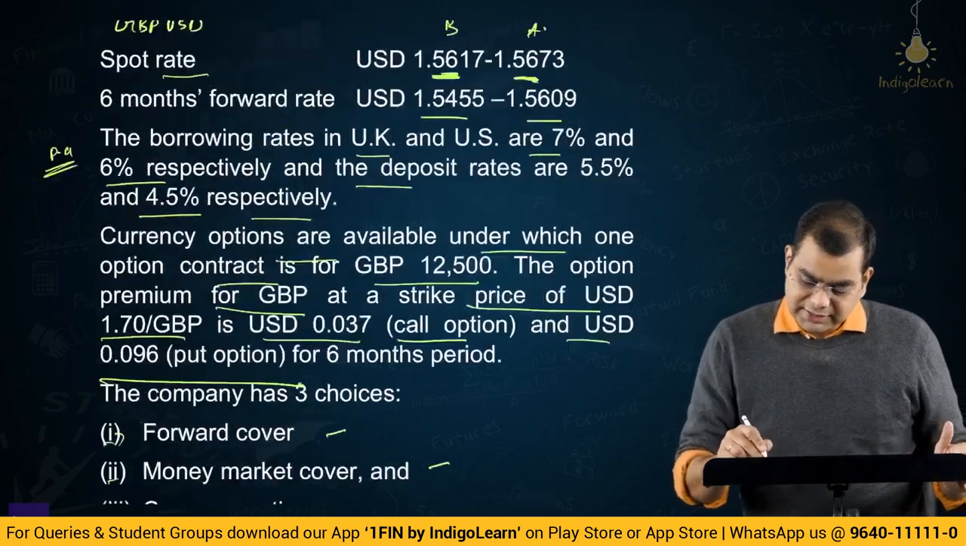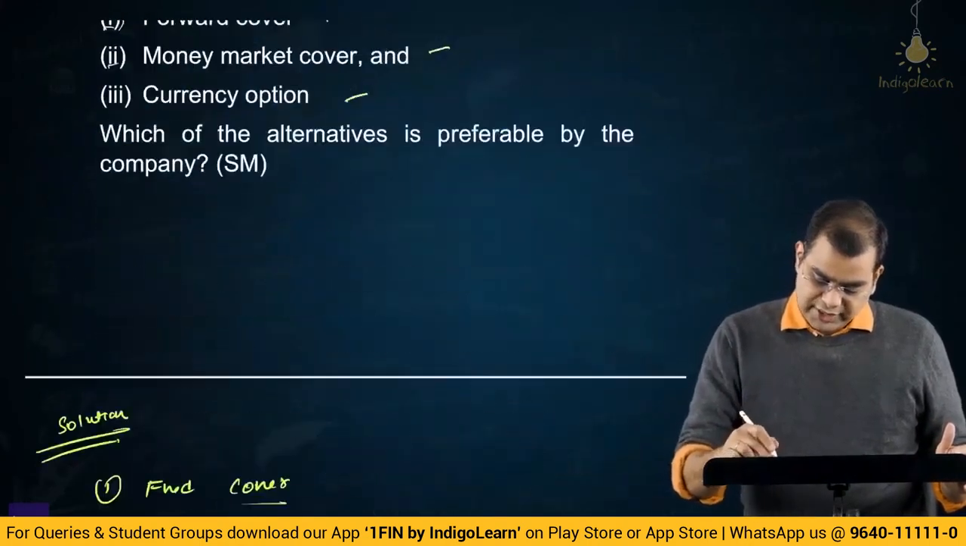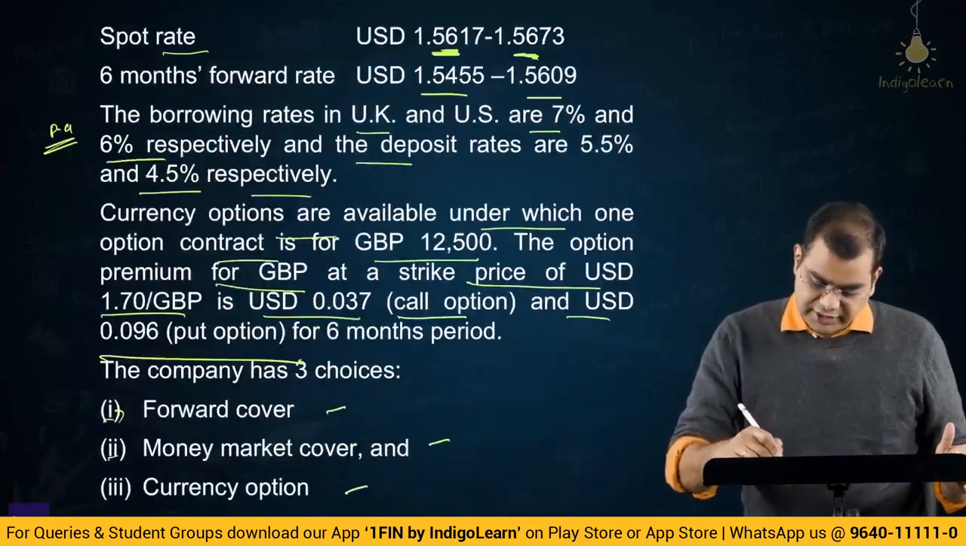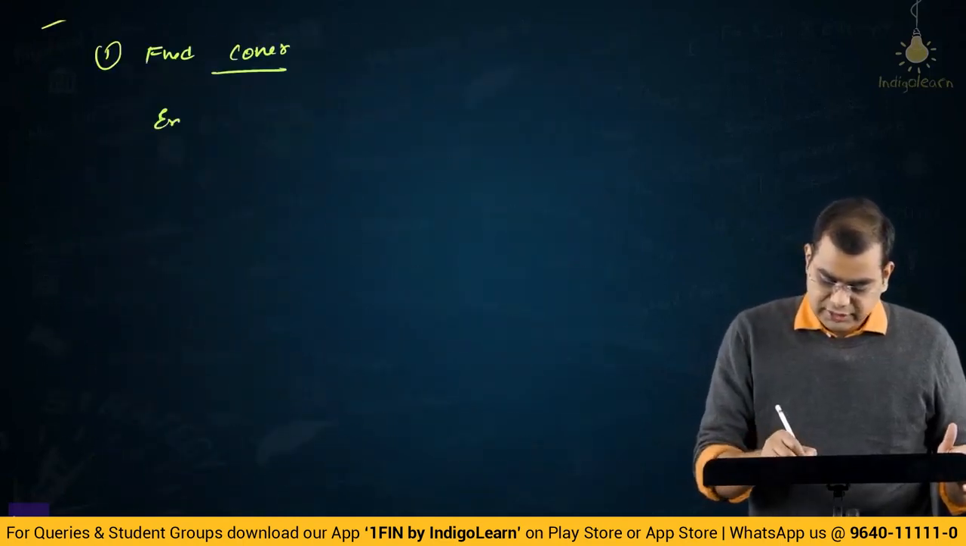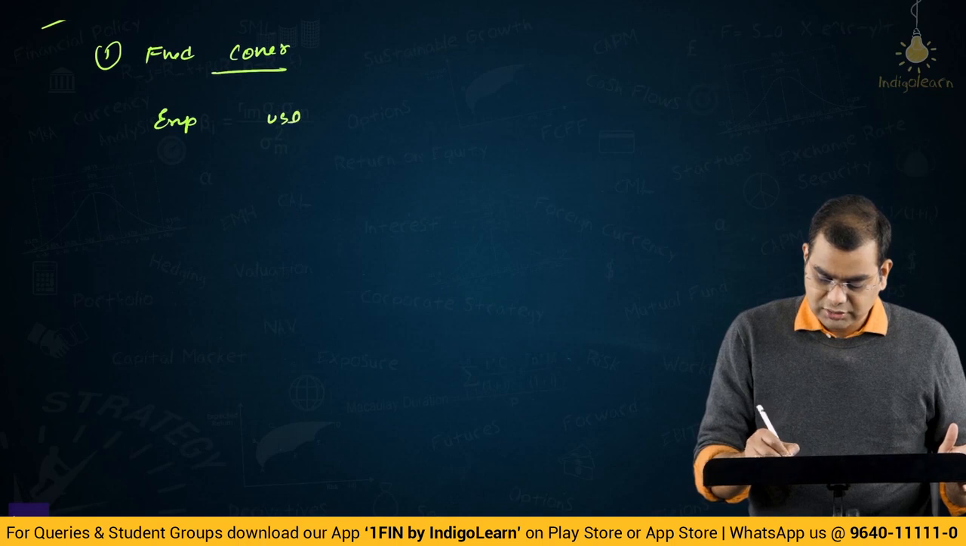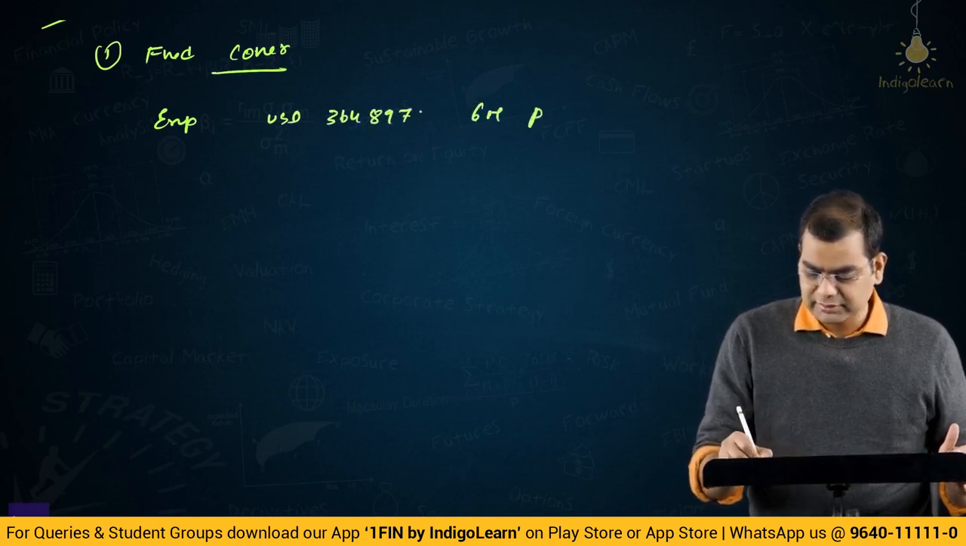And this is for how many months? Did they say? 6 months. Okay, exposure is how much? 364,897. Exposure in US dollars is 364,897, payable in 6 months.